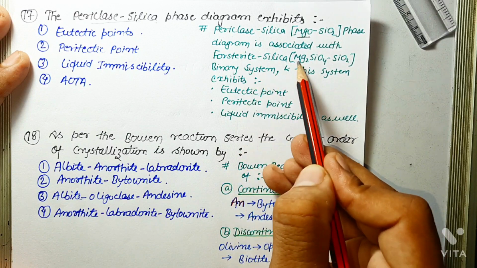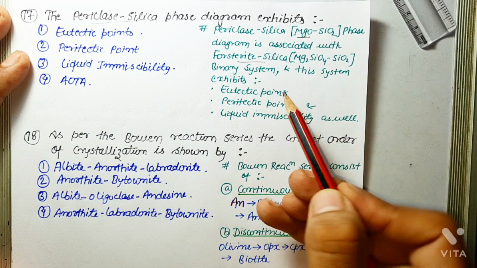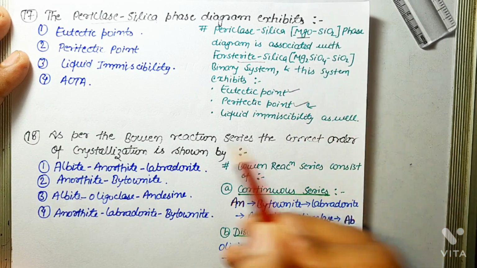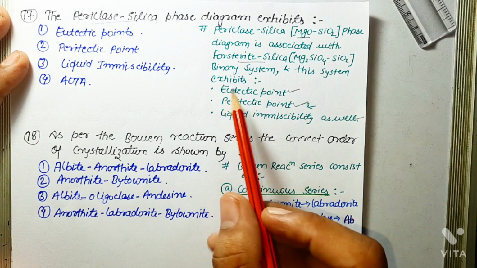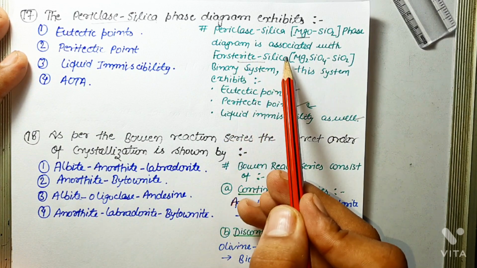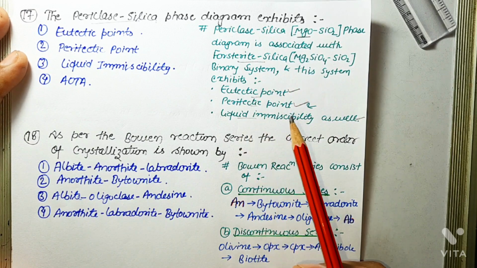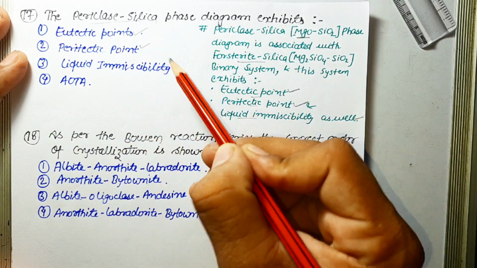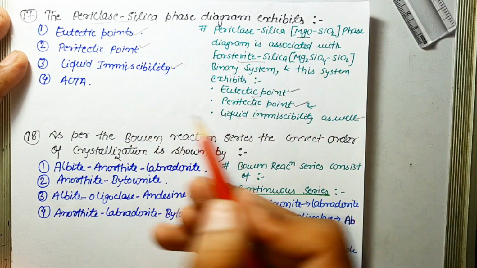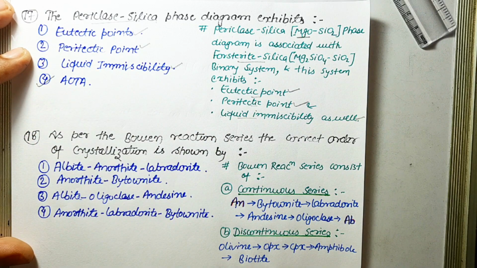In the forsterite silica phase diagram, there are a eutectic point, a peritectic point and liquid immiscibility as well. So the periclase silica phase diagram will also exhibit eutectic point, peritectic point and liquid immiscibility as well. Basically the correct answer is all of the above. If you know something more about the periclase silica phase diagram, please comment down below.